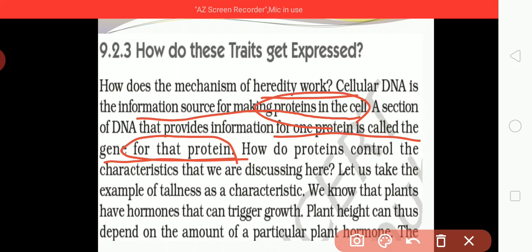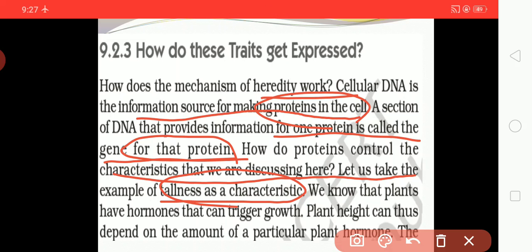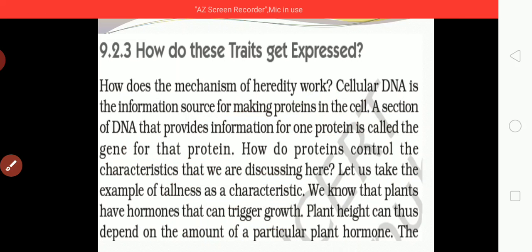How do proteins control the characteristics that we are discussing here? Let us take an example, tallness as a characteristic. We know very well that plants have a hormone that triggers growth. Plant height can thus depend on the amount of the particular plant hormone.